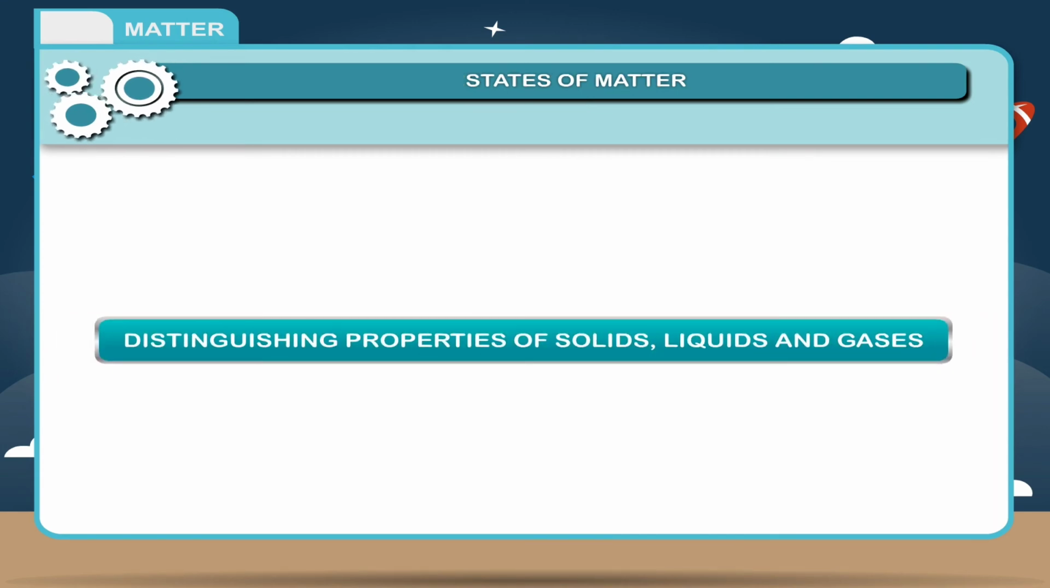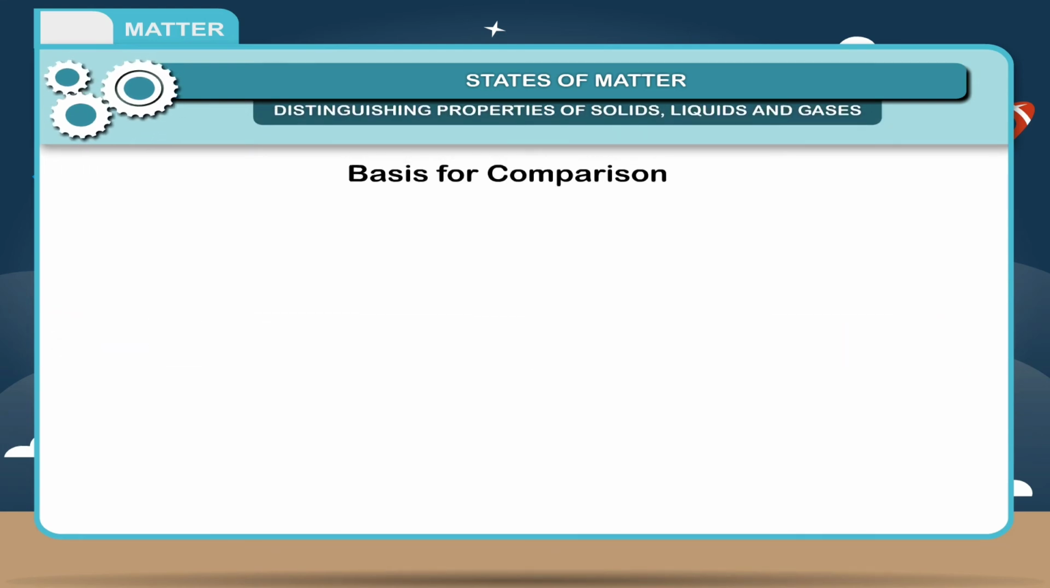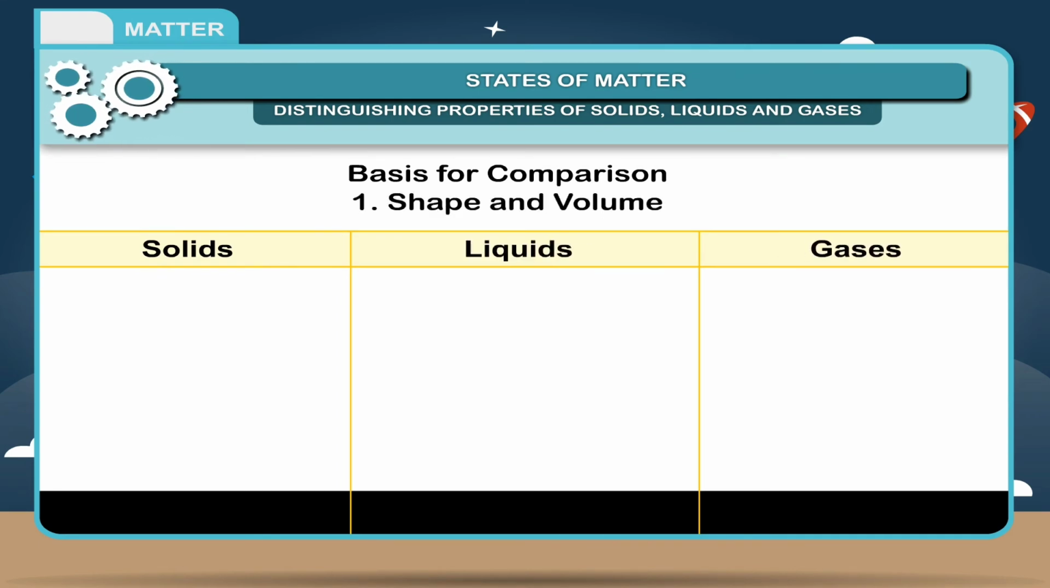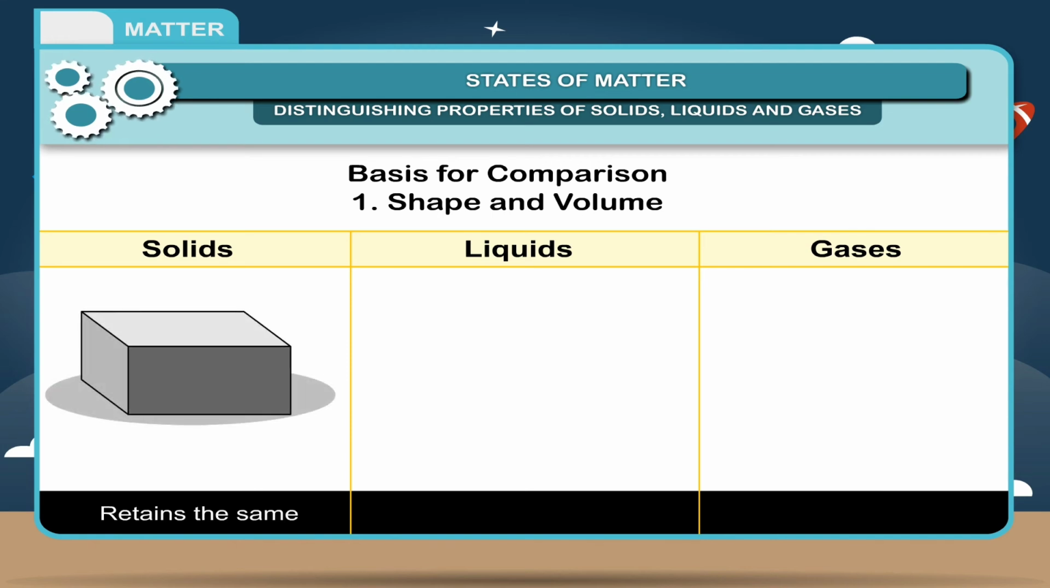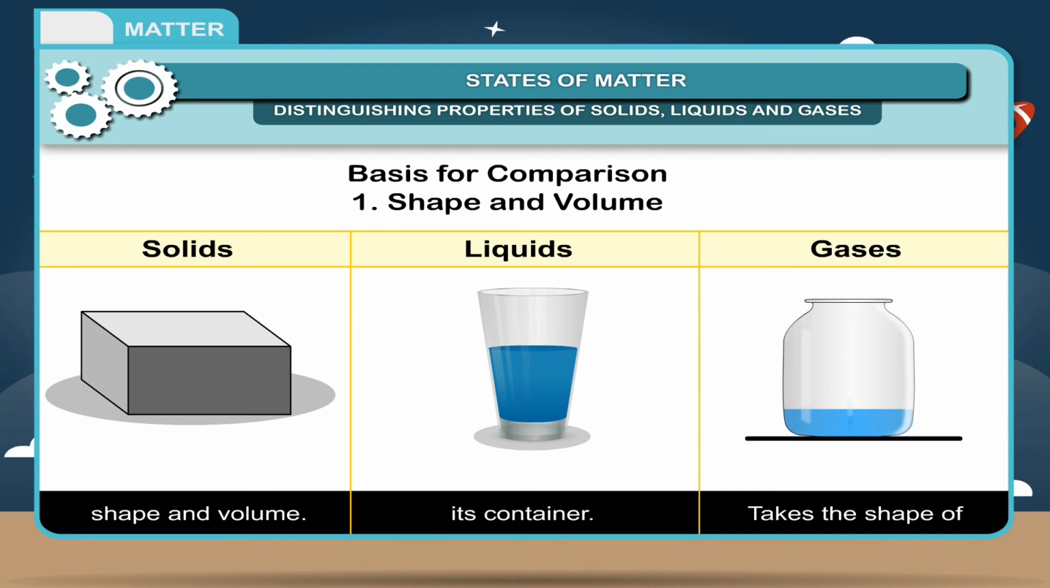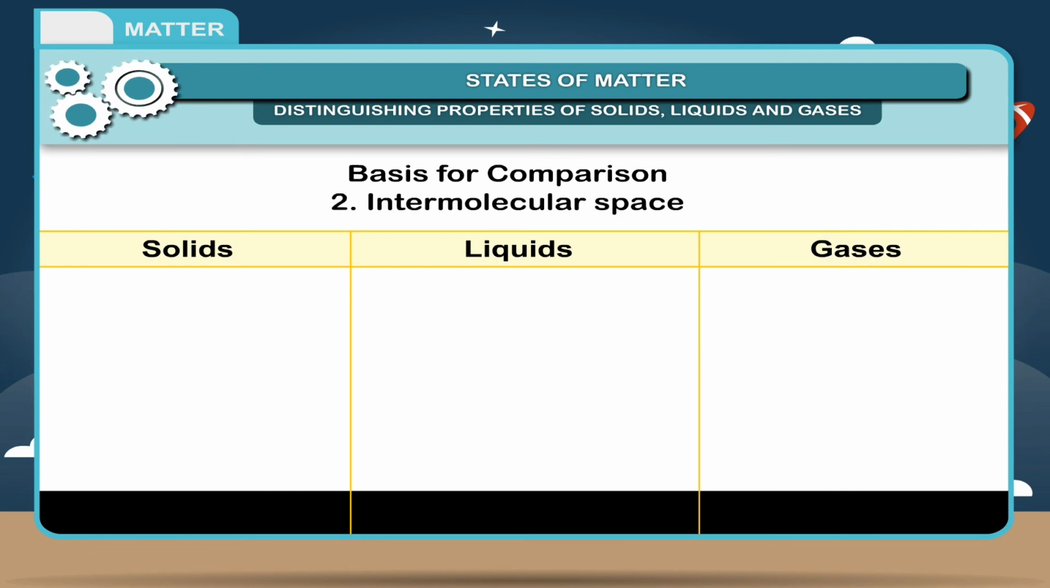Distinguishing properties of solids, liquids and gases. Basis for comparison: solids, liquids, gases. 1. Shape and volume. Retains the same shape and volume. Retains the same volume but takes the shape of its container. Takes the shape of its container and the particles move around freely in the container. Has not same volume.